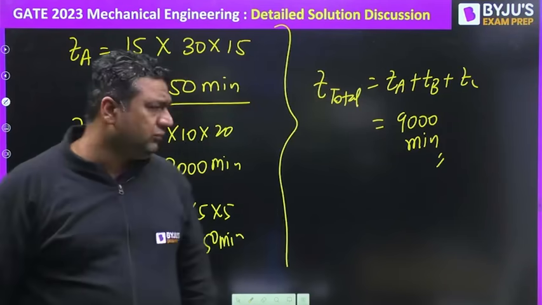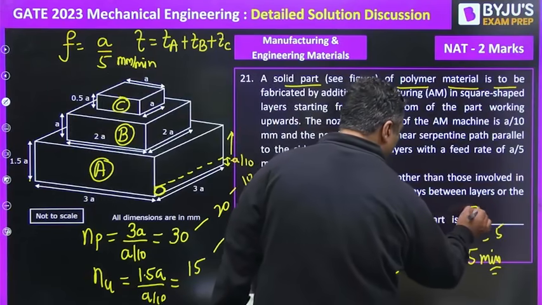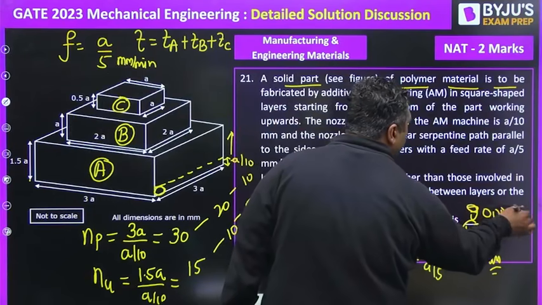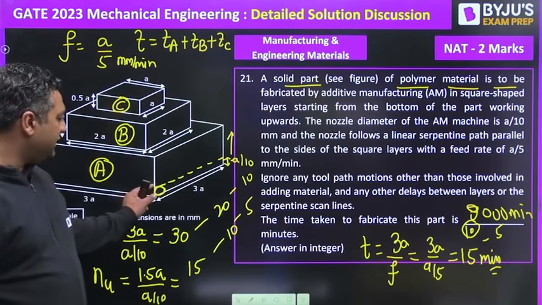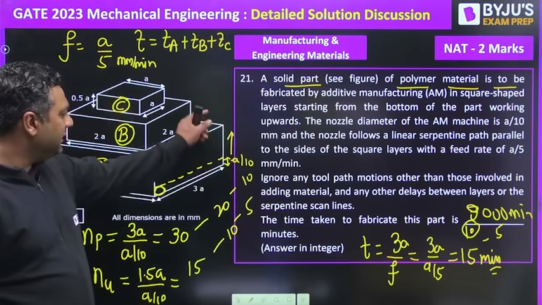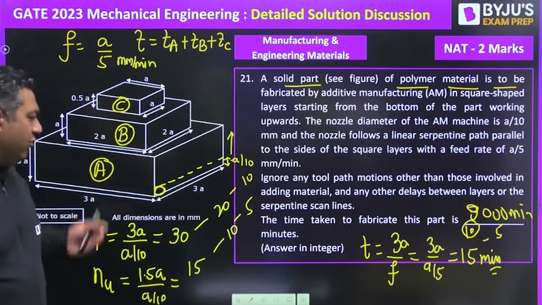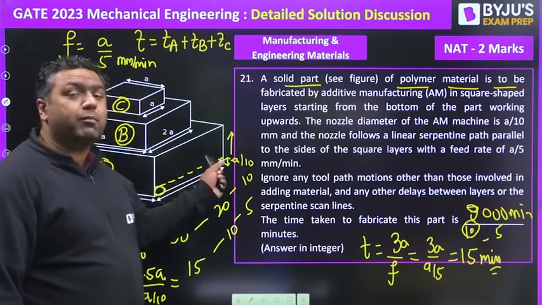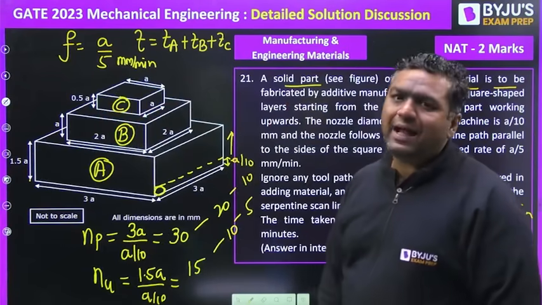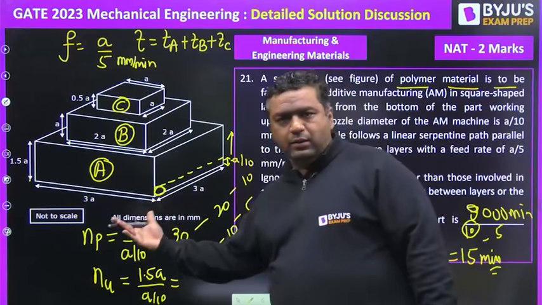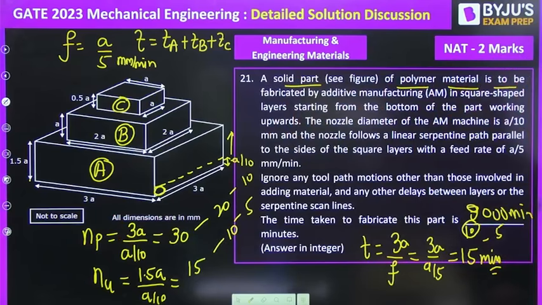This was a lengthy question and a very new type of question. First of all, we calculated how many times it has to go in this 3A, then in this. Then we found the time based on the feed rate. We multiplied the number of passes in horizontal and number of passes in vertical by that time. That gives you the exact total time for A. Is it clear? Yes, this is how we got the answer.